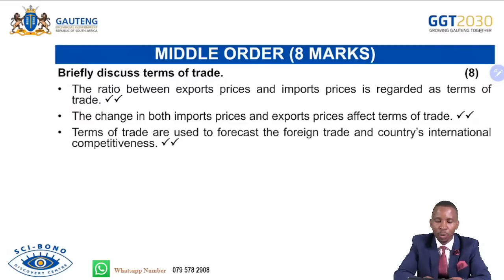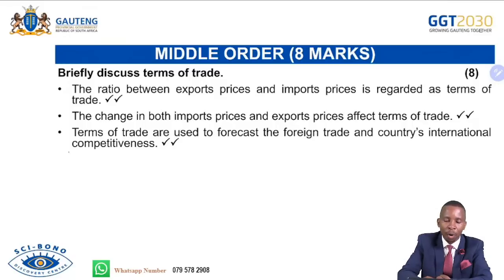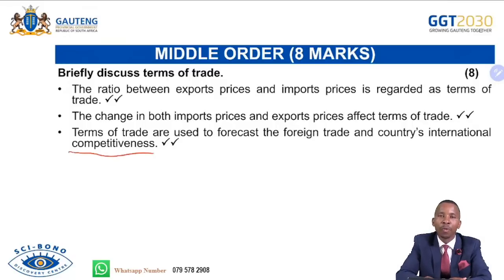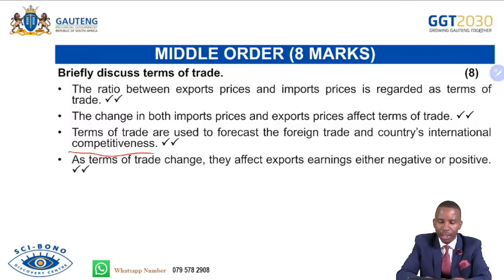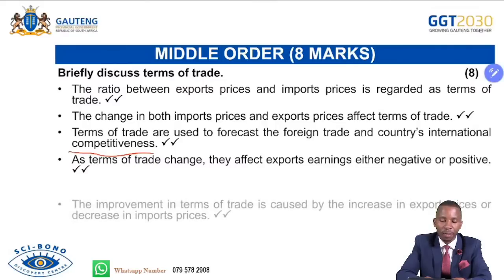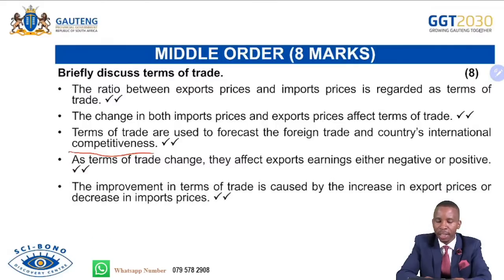Terms of trade are used to forecast the foreign trade and countries' international competitiveness. So we use terms of trade to check if the country is very much competitive or not abroad, and also to forecast the foreign trade for the country. As terms of trade change, they affect export earnings, either negatively or positively. The improvement in terms of trade is caused by the increase in export prices or the decrease in import prices.